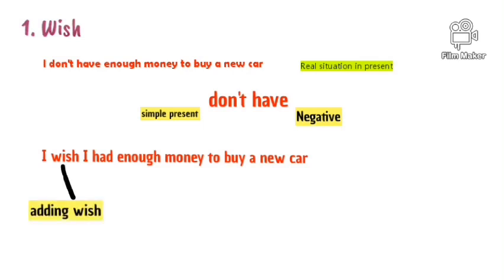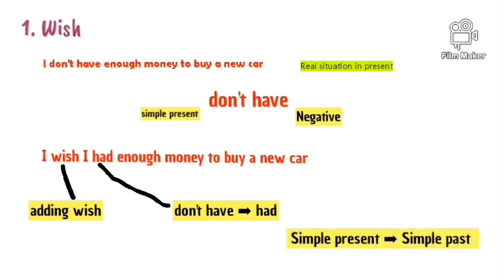We add wish. This is a first change. Another change is the verb don't have. We conjugated the verb have in simple past. It is in simple present but now becomes simple past. Moreover, don't have is negative. We have to make it affirmative.